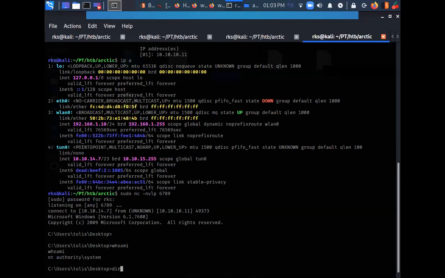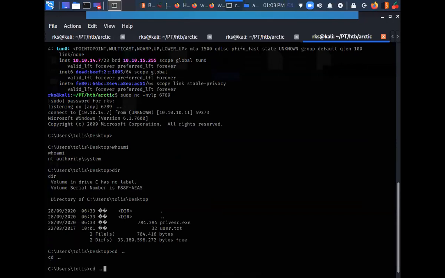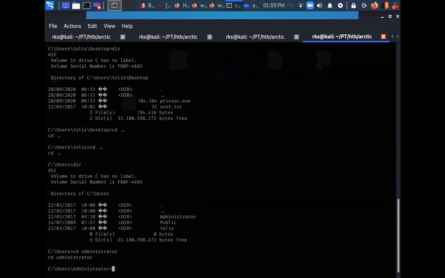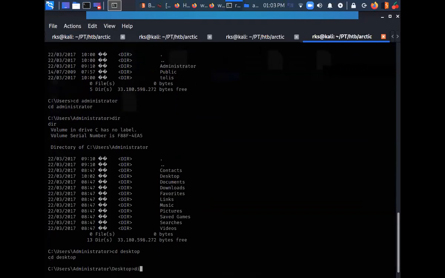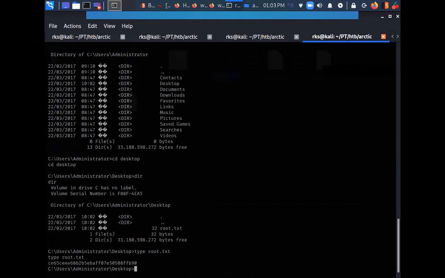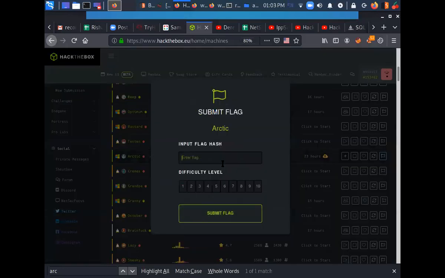Okay, so let's do dir. Let's do cd dot, dir, cd Administrator, dir, cd Desktop, dir, type root.txt. We have the root flag. Let's get back here and submit this flag over here, and it's done.